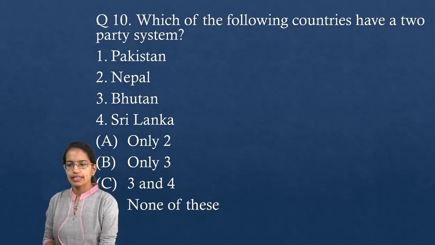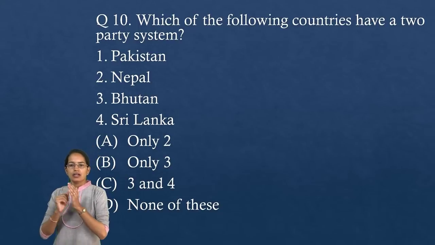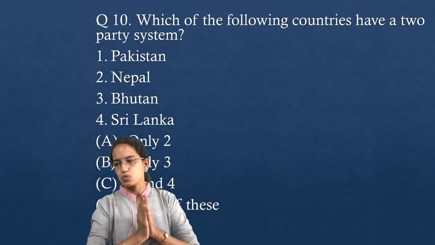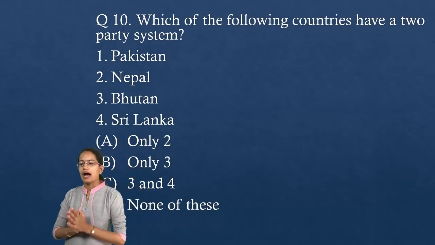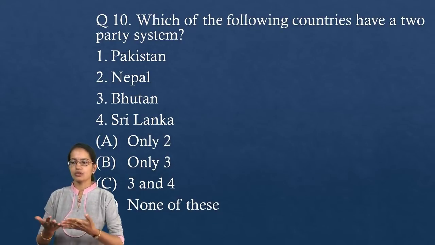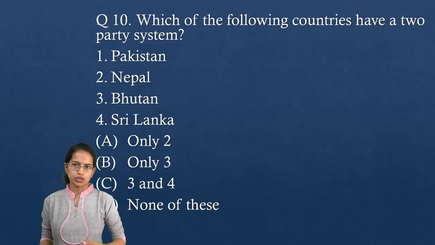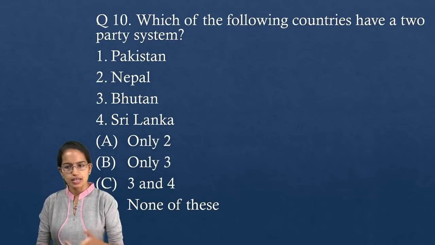Kanaya has the right answer. You have Bhutan as the only country which has a two-party system. As I said, you have the Bhutan United Party on one end and the Bhutan Peace and Prosperity Party. So just two parties in Bhutan, and that's a very, very important question.